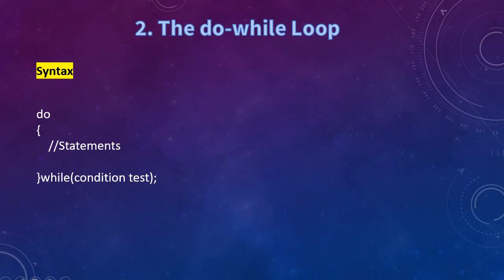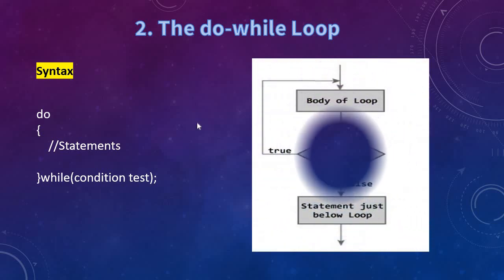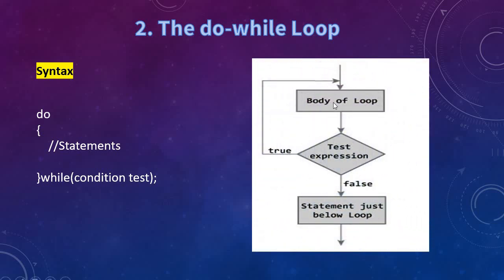at least once. And this is the difference between do while and while. And this is the difference between exit control loop and entry control loop. Block diagram for this. Here you can see the difference between the while and do while. Here first we are having the body of the loop. There in while we have test expression. Here first body of the loop and then comes the test expression.